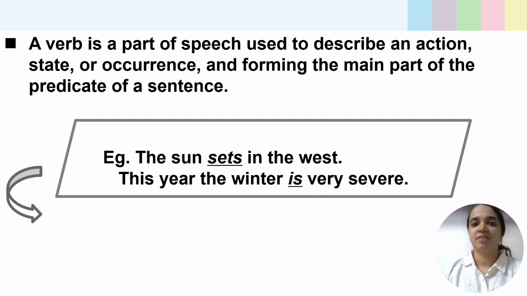Okay, here I have given two sentences so that you can identify which is the verb. The sun sets in the west. I have underlined the verb. Sets is the verb in this sentence. Second sentence, this year the winter is very severe. Which is the verb in this sentence? We cannot see any action verb here. So here it is the verb. Okay, so you will be having a doubt, can is be a verb? Yeah, is is a verb.